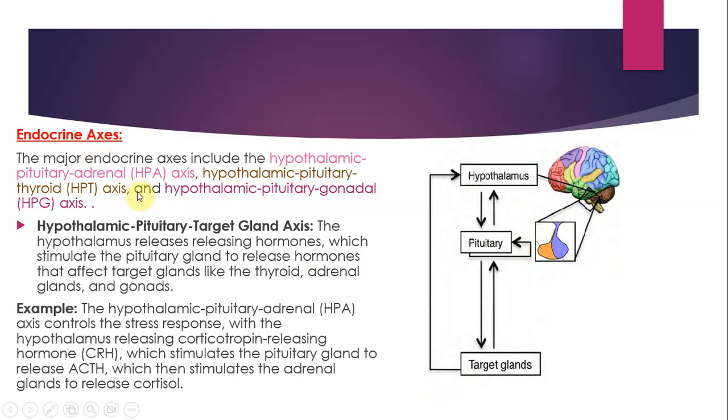So the major endocrine axes include the hypothalamic pituitary adrenal axis, hypothalamic pituitary thyroid axis and hypothalamic pituitary gonadal axis. तो बेसिकली इन्होंने तीन जगह पे क्या किया है, ऊपर नीचे तो बिल्कुल सेम है, टारगेट ग्लैंड को चेंज कर दिया. यहाँ पर एड्रिनल आ गया, यहाँ पर आपका थायराइड आ गया, यहाँ पर आपका गोनाडल आ गया, right? So the hypothalamus releases releasing hormones which stimulate the pituitary gland to release hormones that affect target glands like thyroid, adrenal glands, and the gonads. The hypothalamic pituitary adrenal axis controls the stress response with the hypothalamus releasing corticotropin releasing hormone, which stimulates the pituitary gland to release ACTH, which then stimulates the adrenal glands to release cortisol.